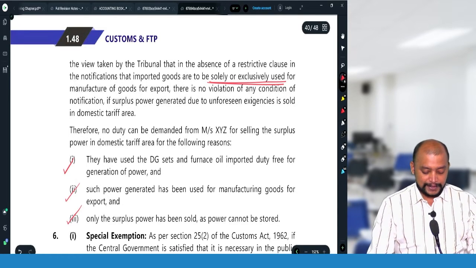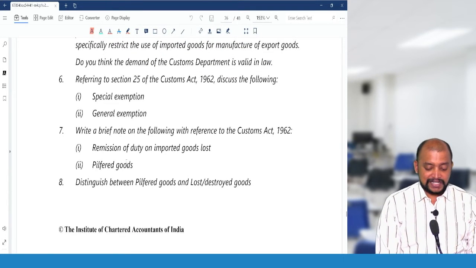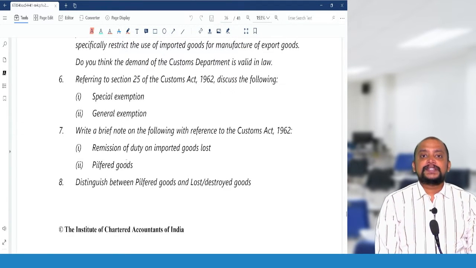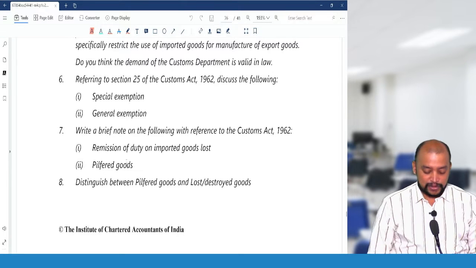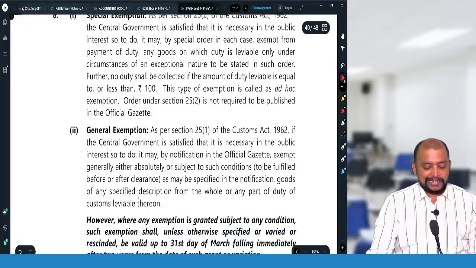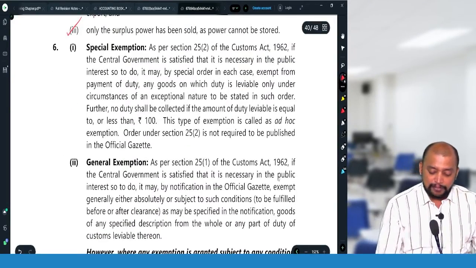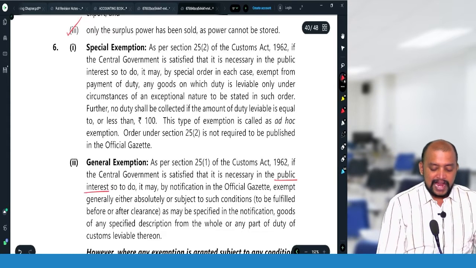Then question number 6: referring to section 25 of the Customs Act, discuss the following: special exemption and general exemption. General exemption is given in the public interest, as we have already understood.